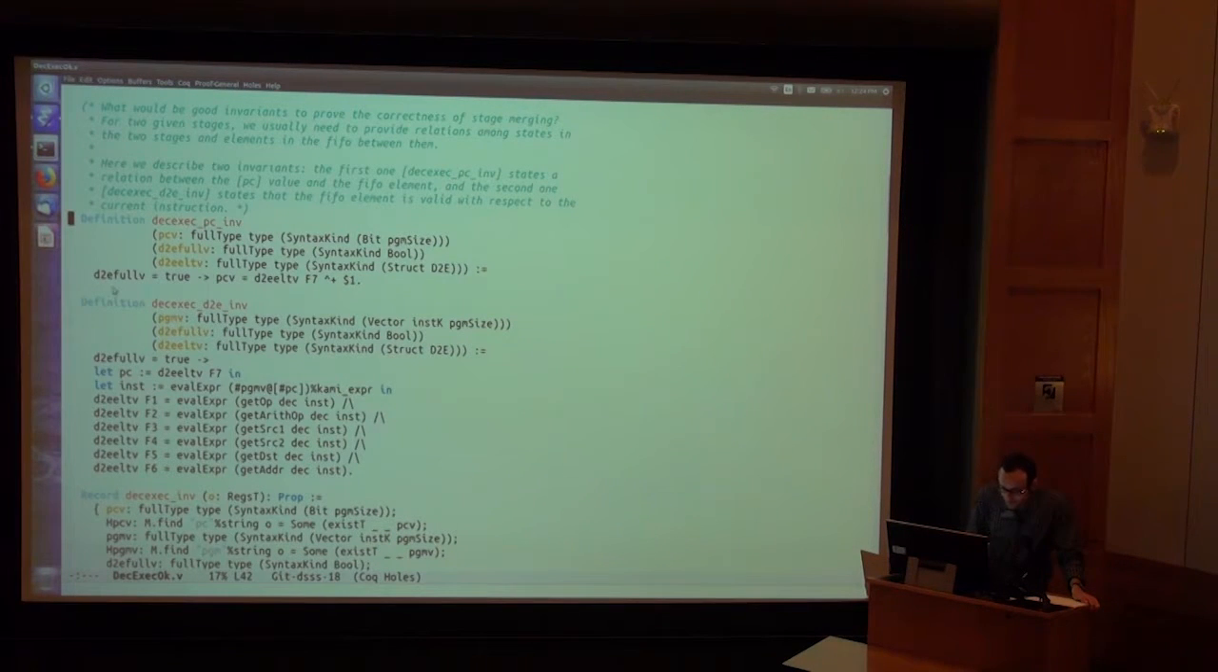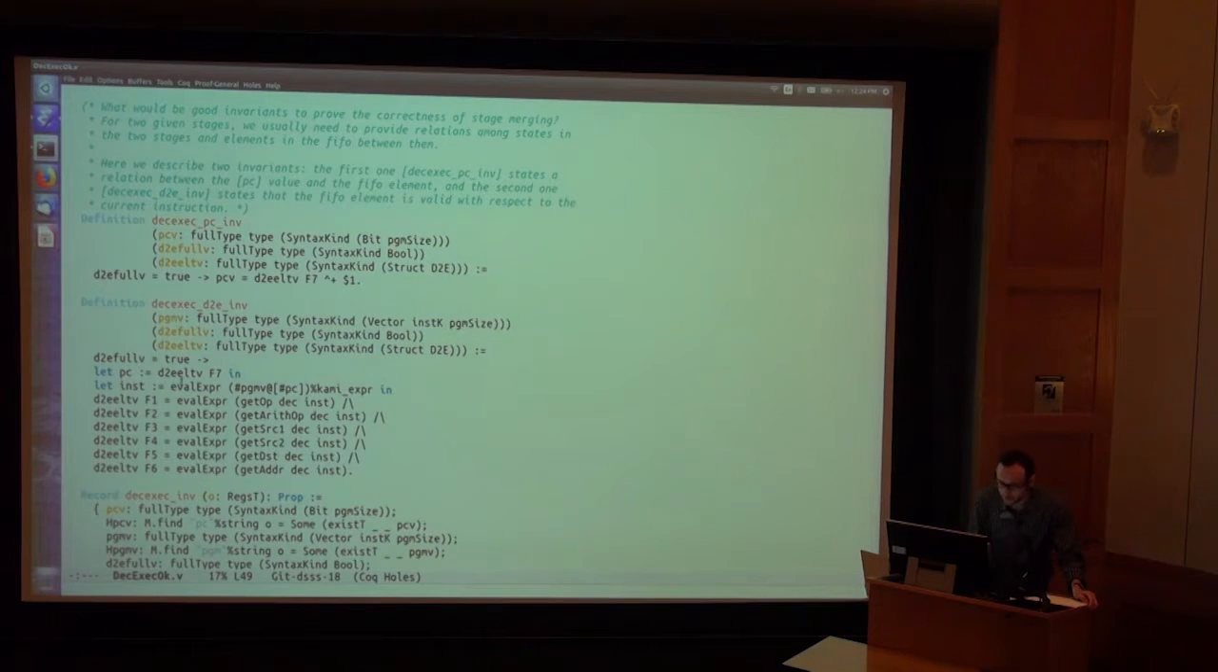This one says whenever there's something in the queue, it's full, then the contents of the PC field of the queue, which happens to be position 7 in a struct, when we add 1 to that, we recover the correct PC value in, I guess that's in the encoder. And this other invariant says when the queue is full,